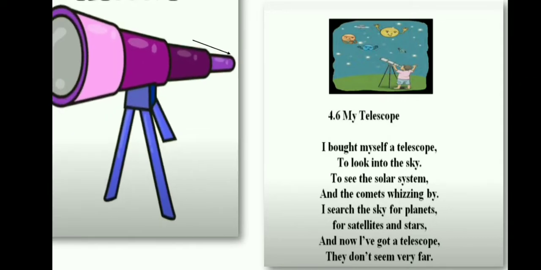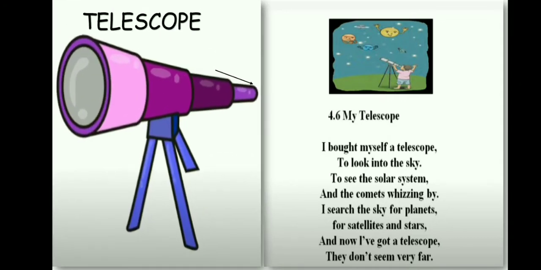Now let's understand the poem. My Telescope. Now this poem, as I earlier told you, is written by Tony Bradman. He is the poet of this poem. He says, I bought myself a telescope to look into the sky, to see the solar system and the comets whizzing by. I searched the sky for planets, for satellites and stars, and now I've got a telescope. They don't seem very far.